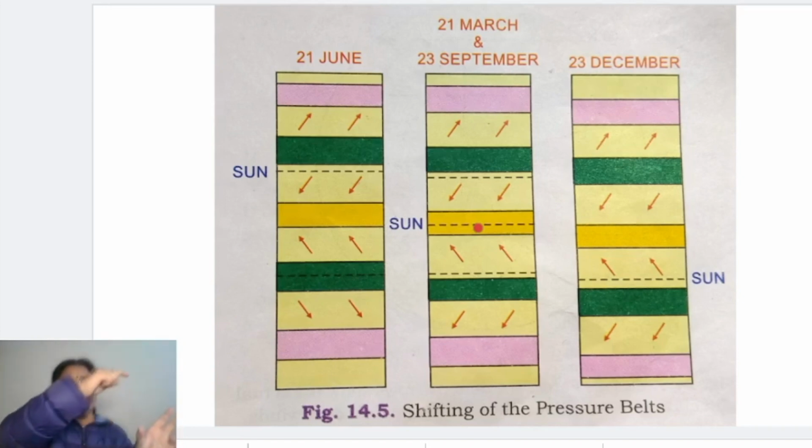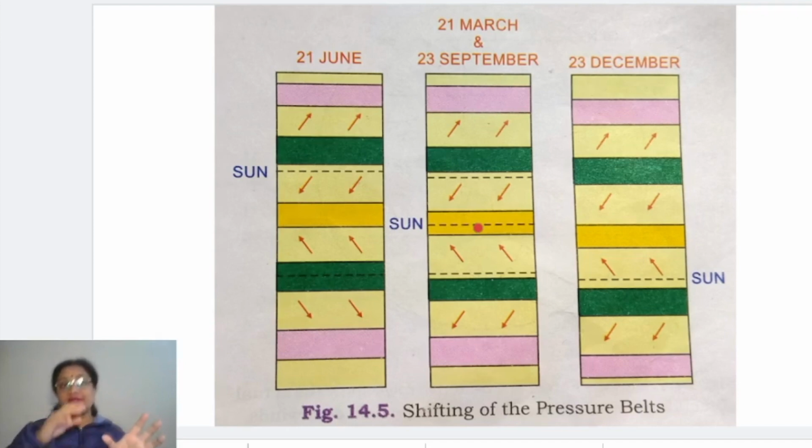Same way, when the earth comes towards the other part of the orbit, over the orbit, when the earth is moving down towards the other side, as it comes down, we feel that the sun has gone upside. But again I'm repeating, the sun is not moving at all. It is just the apparent movement. It appears that the sun moves towards the north and towards the south, right?